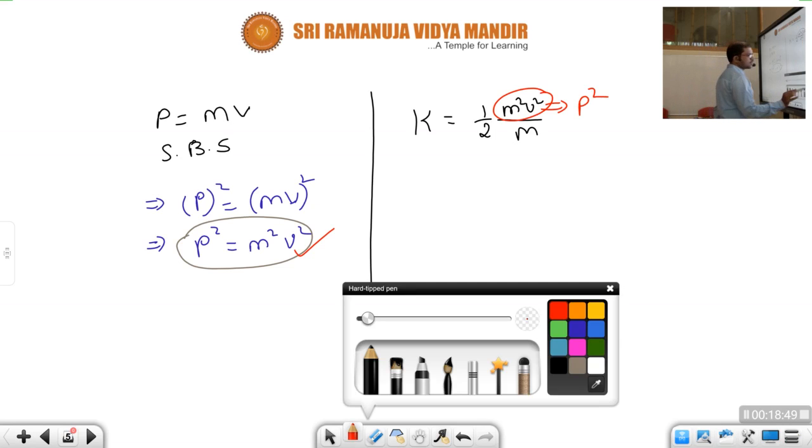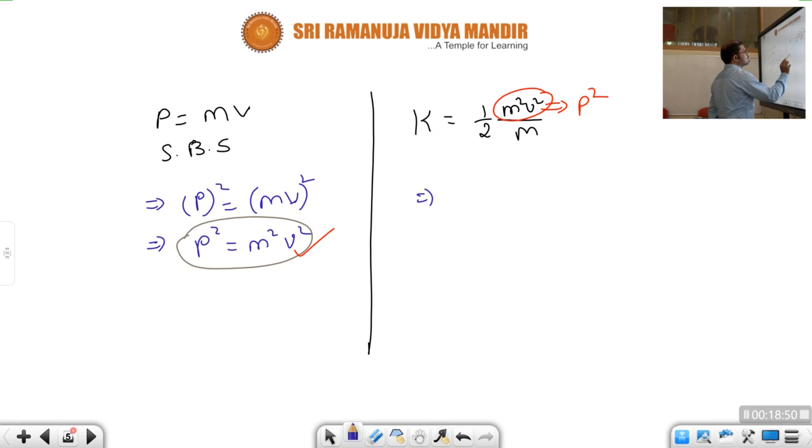Okay, further what we get, children, from here? Kinetic energy K is equal to p square by 2m. Okay, children, this 2 and m in denominator. Okay, so this is the relation between kinetic energy and momentum.